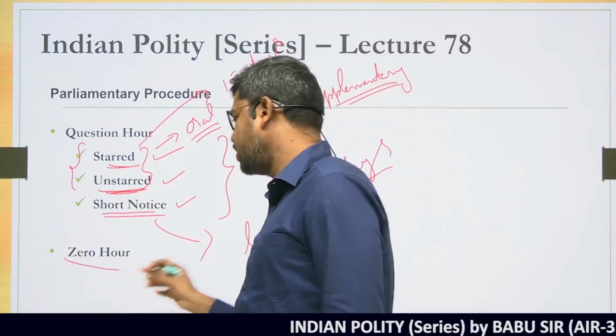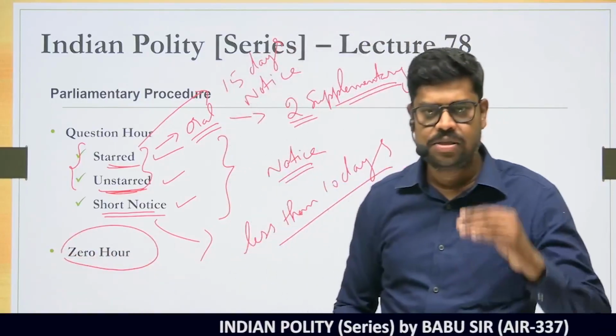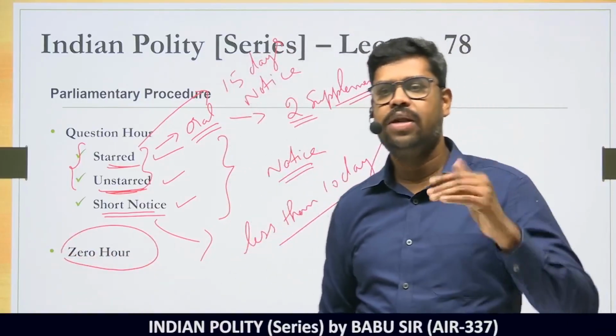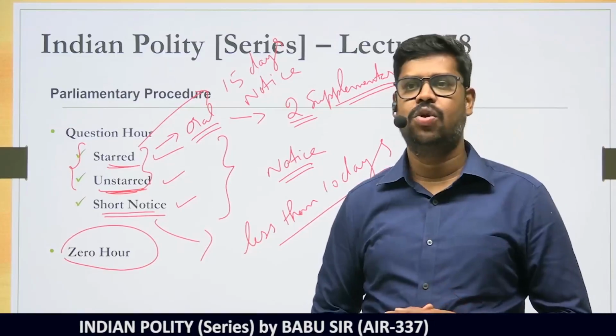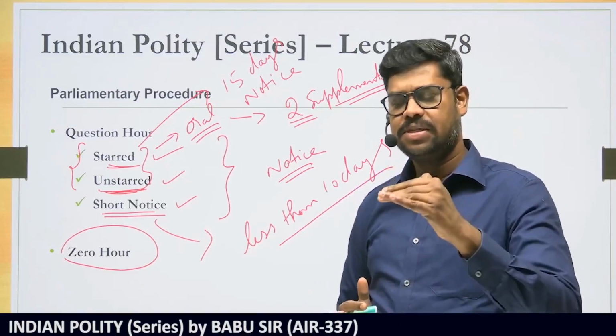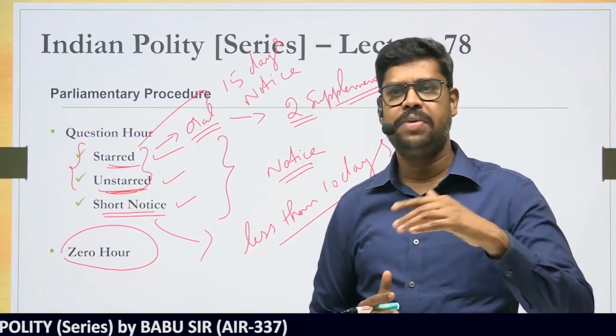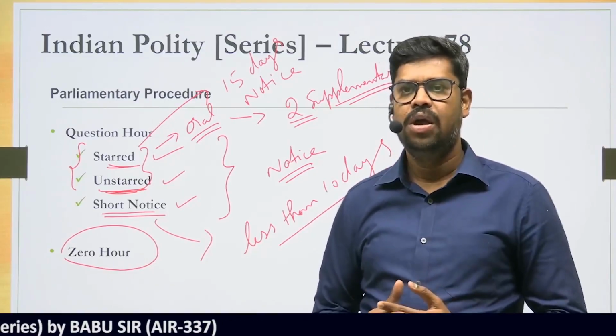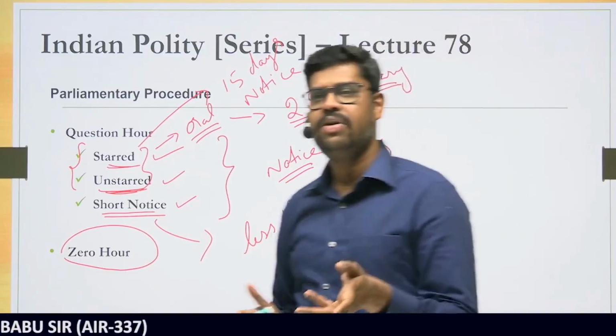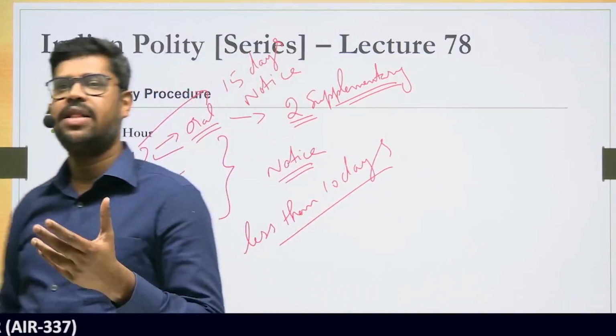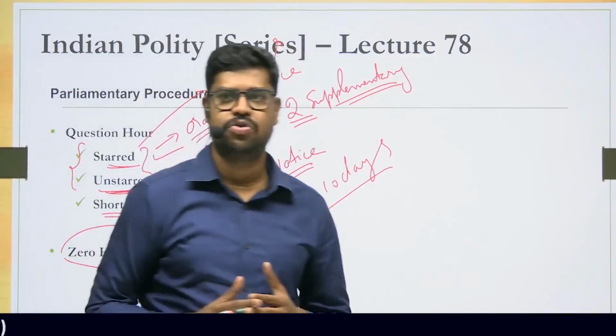Now the next thing is what is called a zero hour. Once the question hour is over, then the house enters into what is called a zero hour. As the name suggests, the starting is 12 noon, so therefore 12 p.m. it is also called zero hour. And also there is no separate agenda when it comes to the zero hour, so we can say that it is an extension of what is called a question hour.